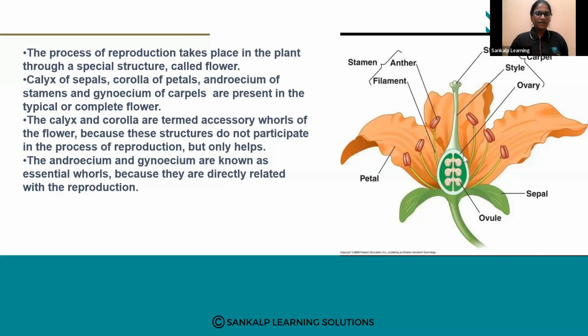Next, androecium is the male reproductive part. What is androecium? It is a group of stamens. What is there in a stamen? Anther, filament as well as the pollen grain.